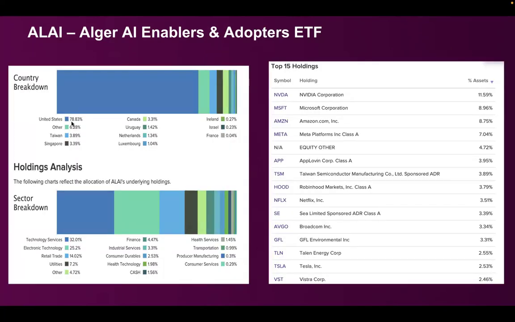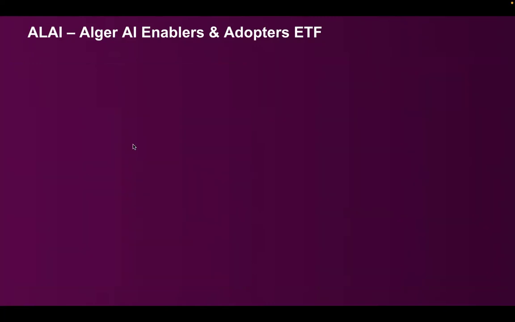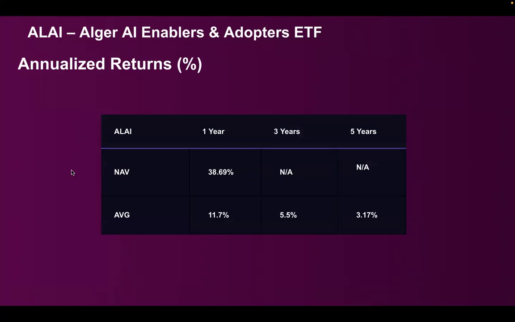So in terms of exposure, 78% in US and the remaining 22% in the rest of the world. The same culprits are here: Nvidia, Microsoft, Amazon, Meta, Apple, Taiwan Semiconductor, Broadcom. So all of them are here. Annualized returns, 38.69% in a year.